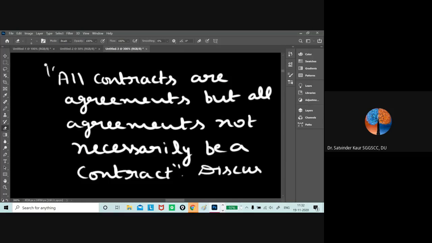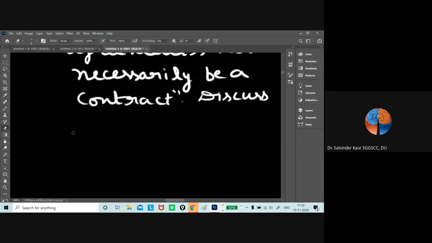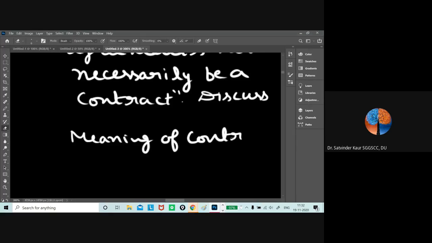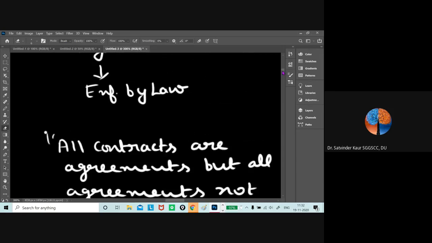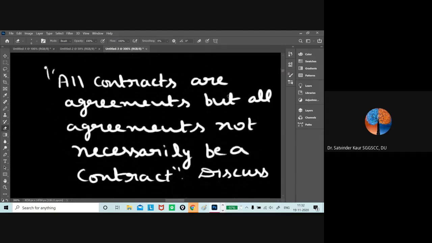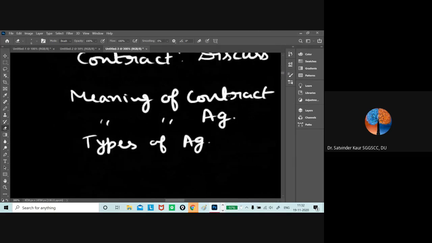In this question, what we have to explain is the meaning of contract, the meaning of agreement, the types of agreement, dividing into social and legal agreement, and then the relationship of the contract and agreement.